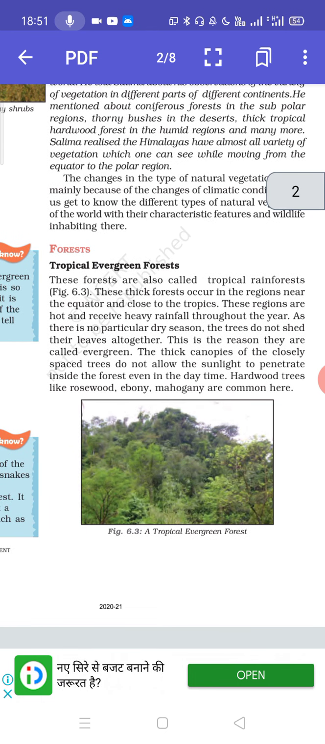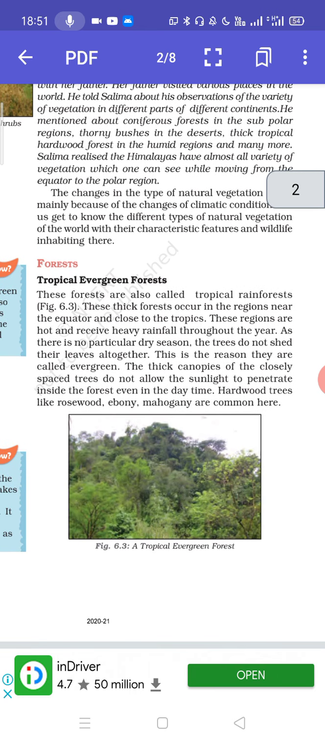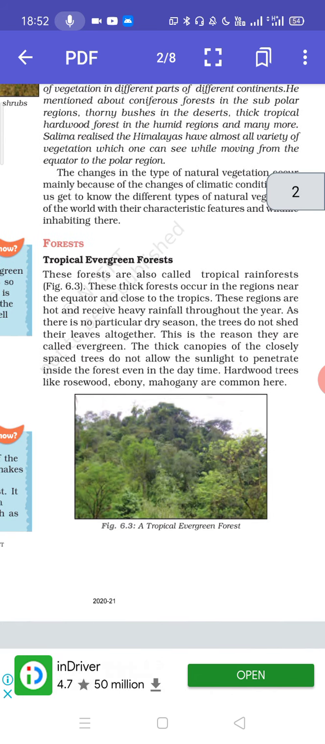They are known as evergreen because they never shed their leaves, and this area is hot and humid, and that is the reason this area receives rainfall throughout the year. The trees are so near to each other that it becomes very difficult for the sunlight to reach the ground. Trees which are found here are rosewood, ebony and mahogany.